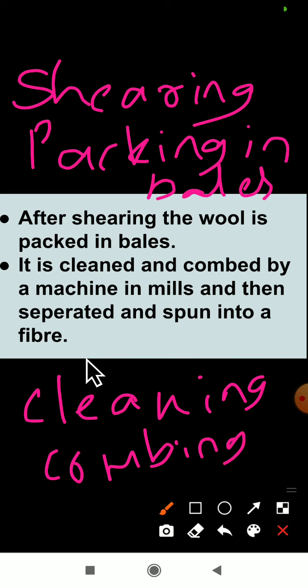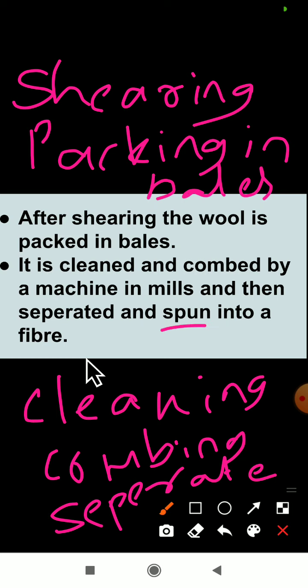After combing, what will they do? They will separate it, which we call sorting. After that, they will send it to be spun into fiber. Then the fiber will be ready. Shearing, packing in bales, cleaning, combing, then separating. The next one, they will spin it into a fiber. These are the processes by which we get wool fiber from the sheep.